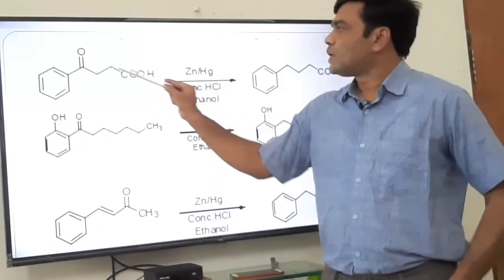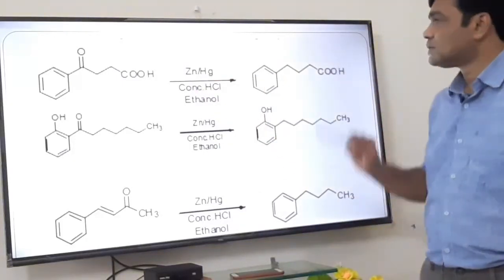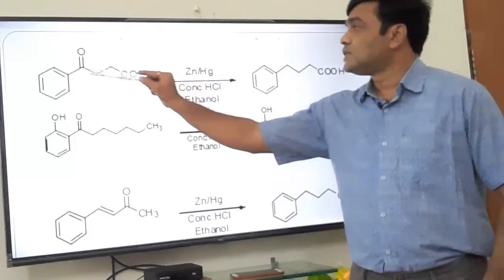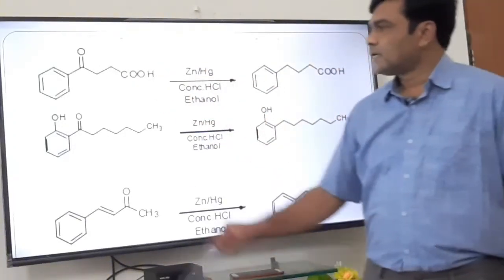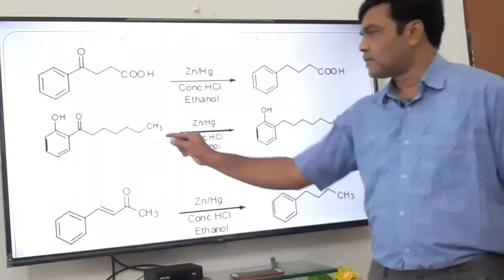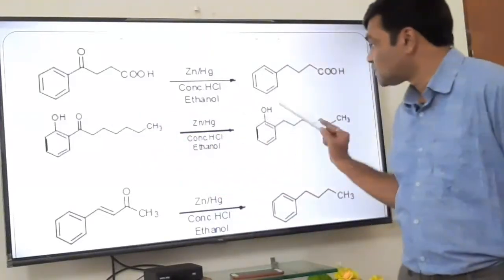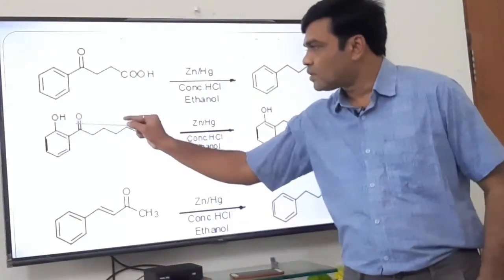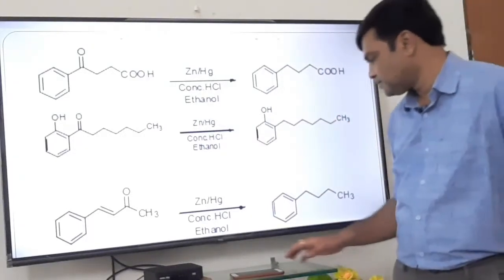Here C double bond O and COOH, two functional groups are there. COOH is as it is, no change. Only this C double bond O is reduced to CH2. Here two functional groups are there, OH and C double bond O, on a long carbon chain. OH is as it is, no change. Only C double bond O is reduced to CH2. Nothing else changed.